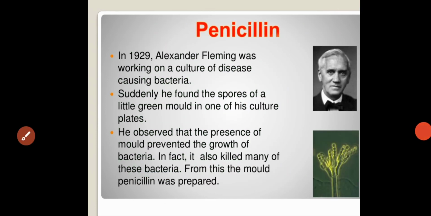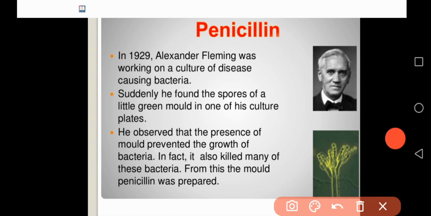Next, coming to penicillin, which we just discussed. Penicillin is a very important medicine. Who discovered penicillin? Alexander Fleming. This is the picture of Alexander Fleming. In 1929, Alexander Fleming discovered that very important medicine, penicillin.